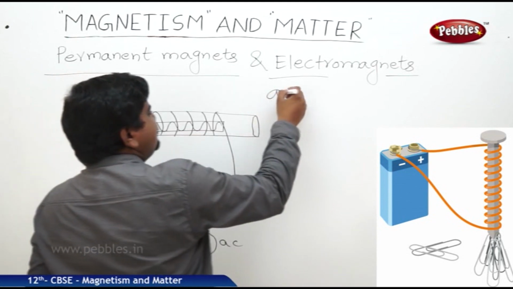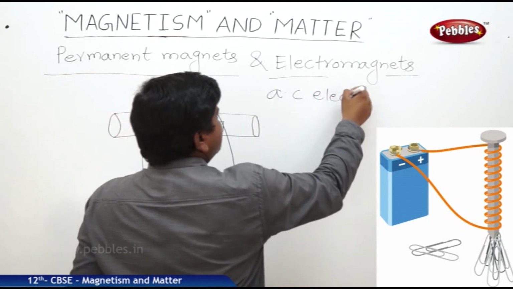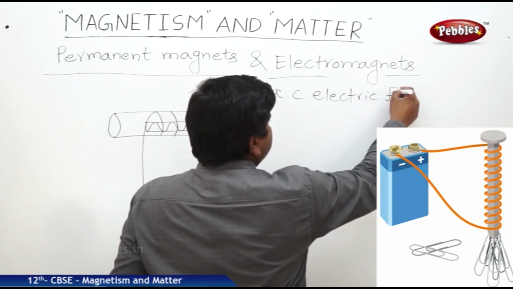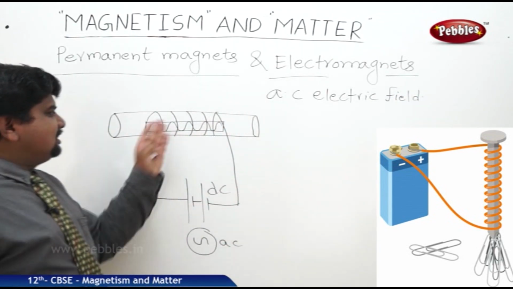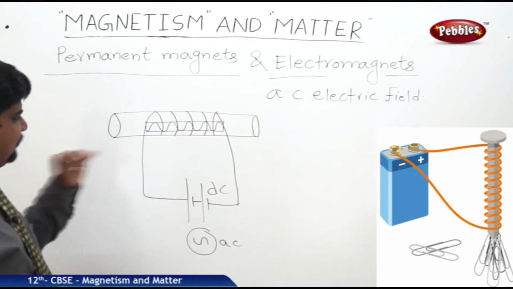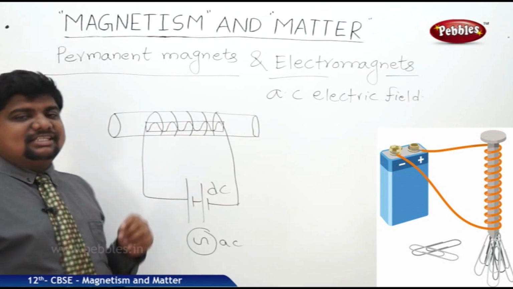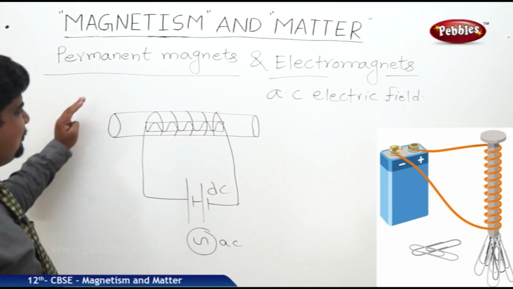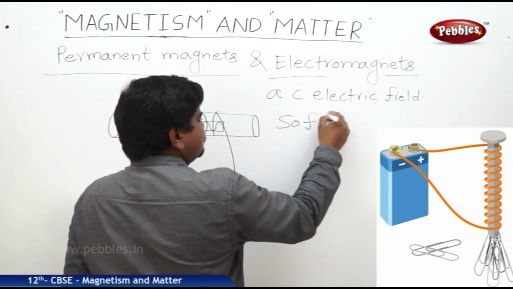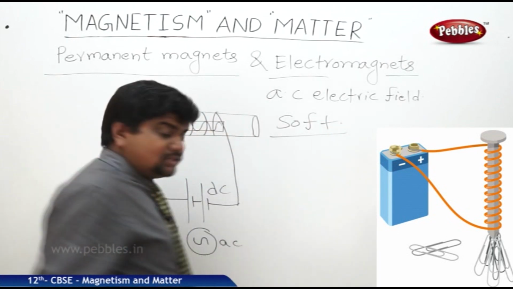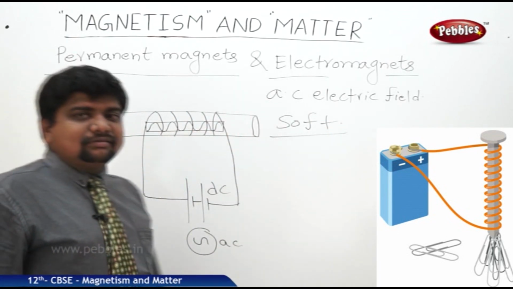So an alternating electric field can produce the magnetic field or magnetization in this material. These are mostly soft materials, soft ferromagnets like soft iron.